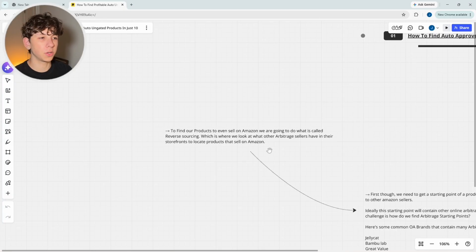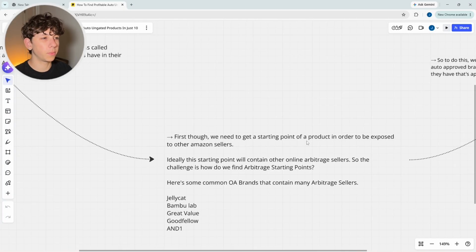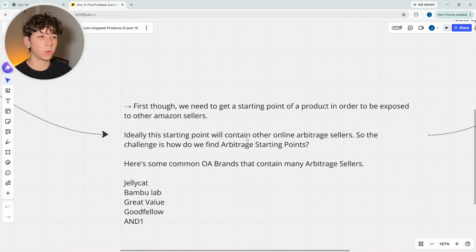In order to actually go out and do this, we need to get a starting point of a product in order to be exposed to other Amazon sellers, right? Because without a starting point, which is essentially a starting product that contains a list of a bunch of other sellers selling that same product, we aren't going to be able to find storefronts. Ideally, the starting point will contain other online arbitrage sellers so that we're not running into different business models like wholesale, retail arbitrage, or private label. And the challenge is how do we actually find these arbitrage starting points in the first place?